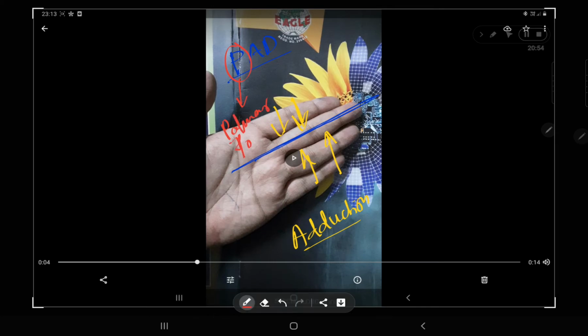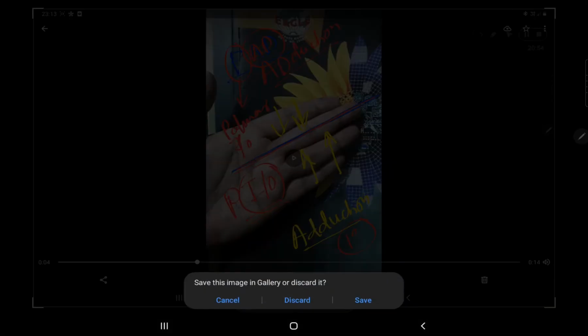P for palmar interossei, and AD for adduction of fingers. So your fingers are adducting towards the axis, which is passing through the central finger or middle finger. This is due to which muscles? This is due to your palmar interossei muscles. This is also the primary function of your palmar interossei. Now write down the note.